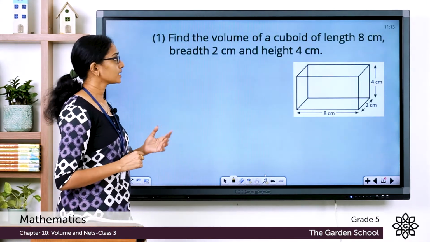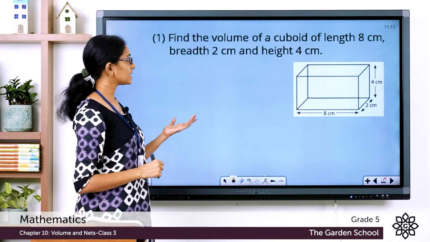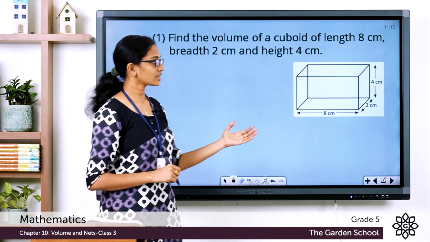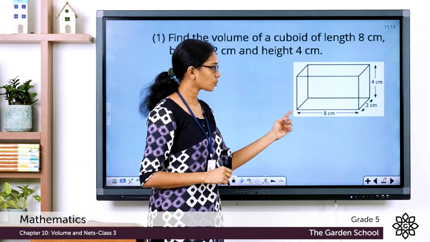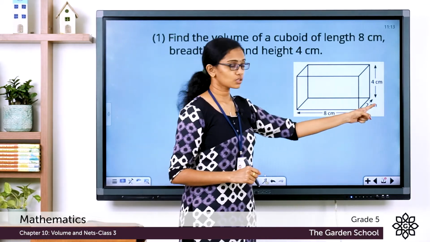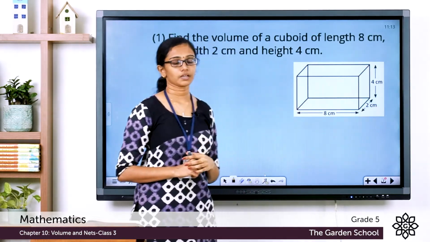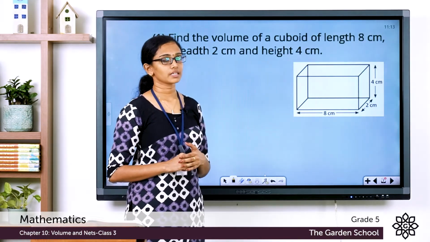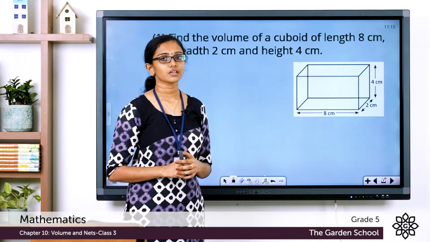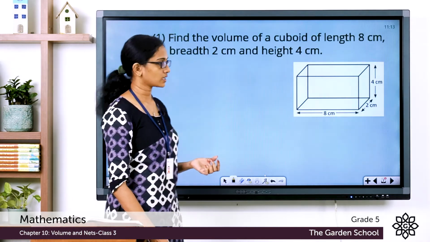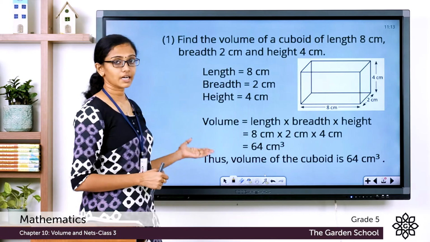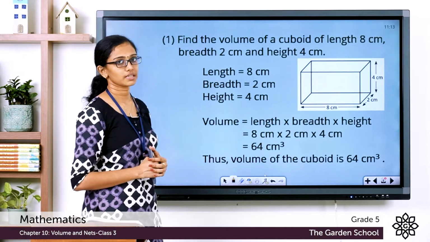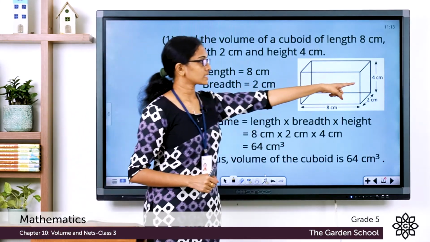The first question, find the volume of a cuboid of length 8 cm, breadth 2 cm and height 4 cm. And you can see the picture here. You can see the cuboid with length 8 cm, the breadth 2 cm and the height 4 cm. So by formula, what is the volume of a cuboid? The volume of a cuboid is equal to length into breadth into height. So let's substitute the values here. So from the question we can write length is equal to 8 cm, and breadth is equal to 2 cm and height is equal to 4 cm.